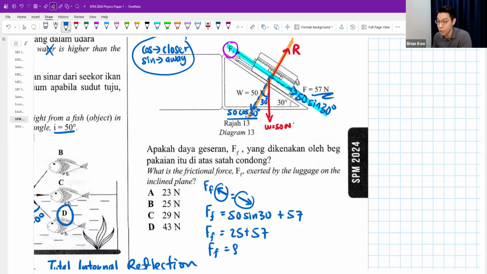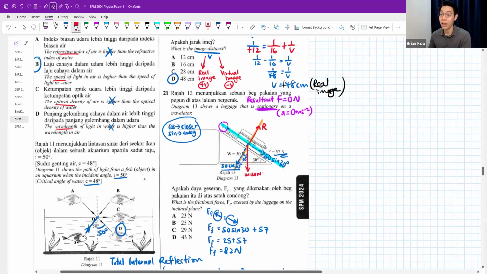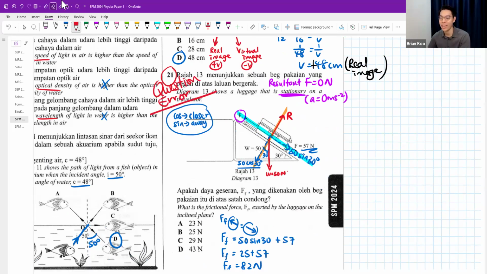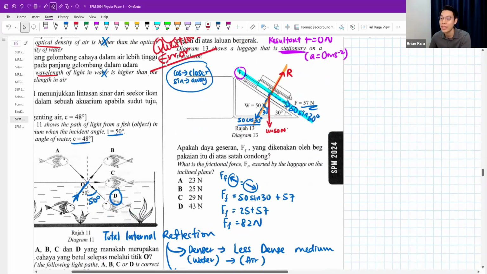And we get 82 Newton, which there's no answer. There's no answer here, right? 82 is not part of the answer. So guys, actually there's a question error in this question. It's the only big question error in SPM 2024 for physics paper, right?